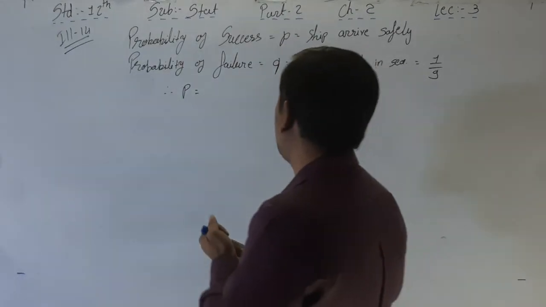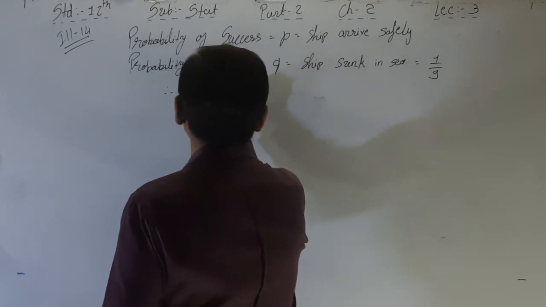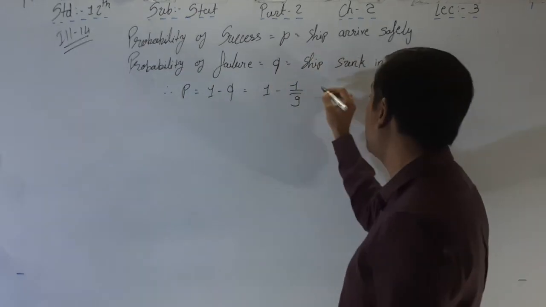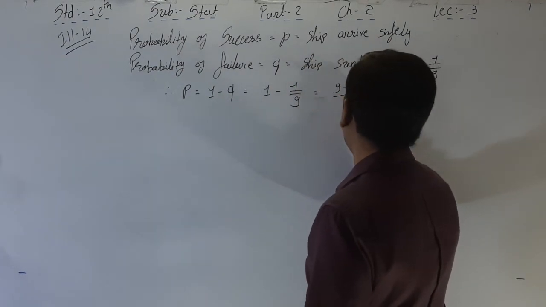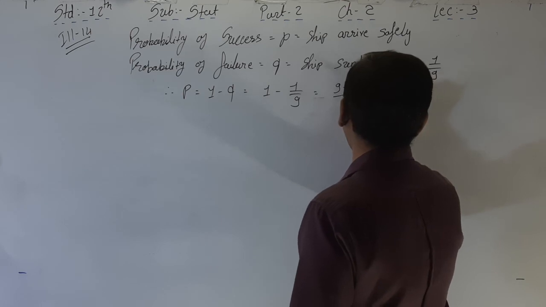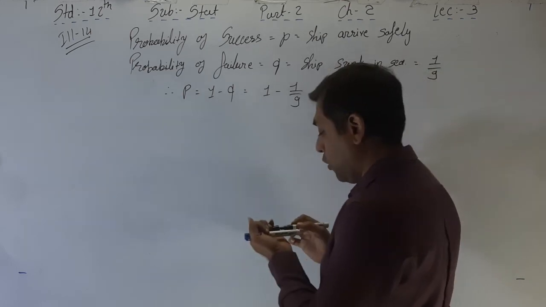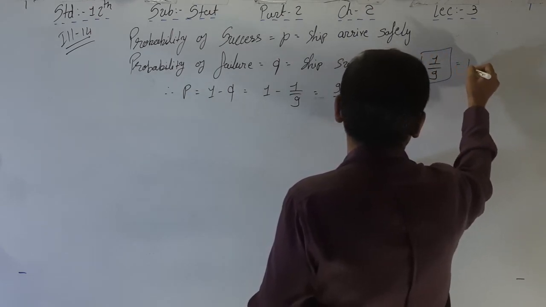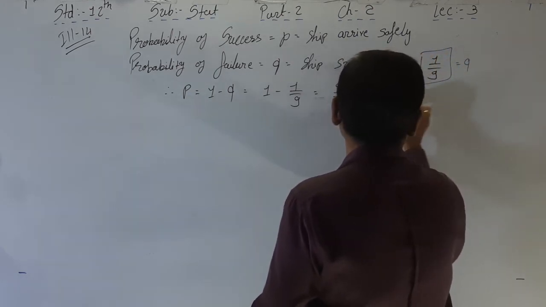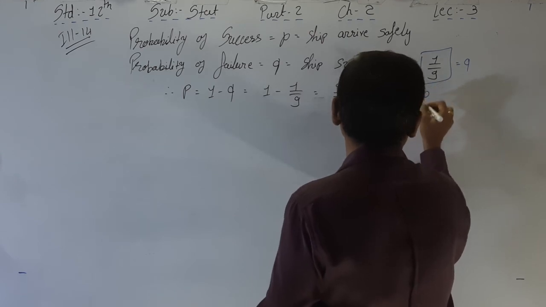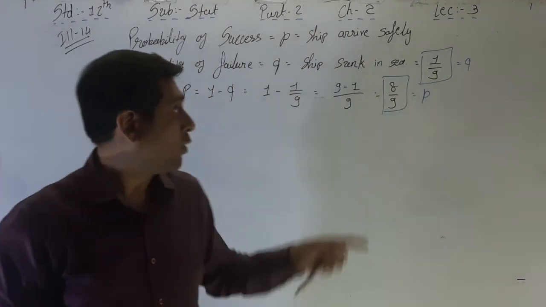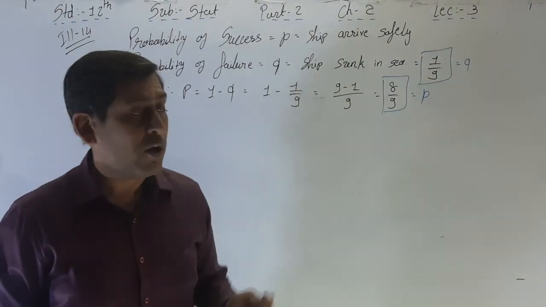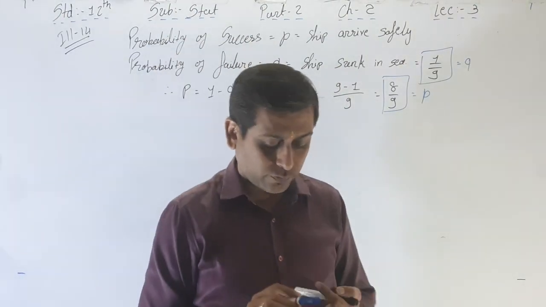So P is equal to 1 minus Q, that is 1 minus 1 by 9. 9 is the LCM, so you get 9 minus 1 by 9. So here 8 by 9 is P. Value of P is equal to 8 by 9, and value of Q is equal to 1 by 9. 8 by 9 is P, 1 by 9 is Q. So here the values of P and Q are now ready.